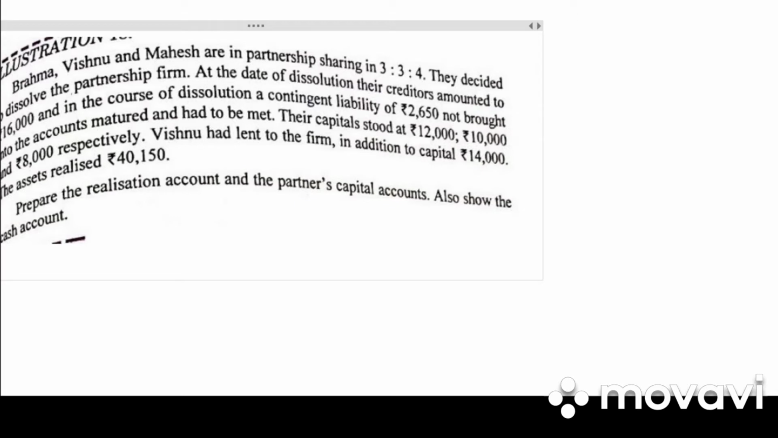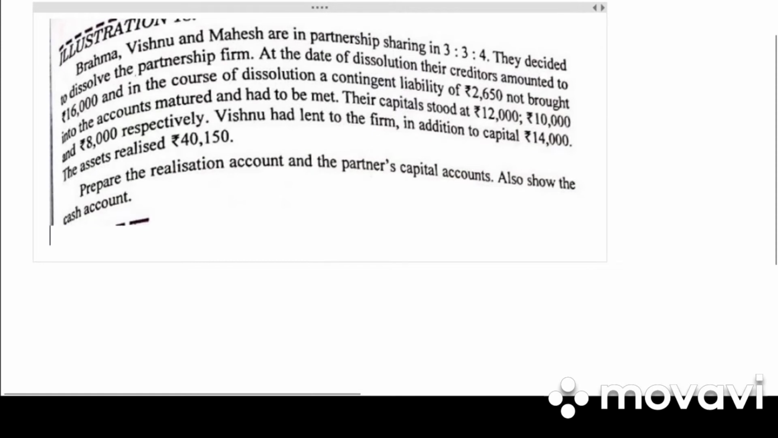When the balance sheet at the date of dissolution is not given. So when they have not given us the balance sheet, how do we work out the problem?